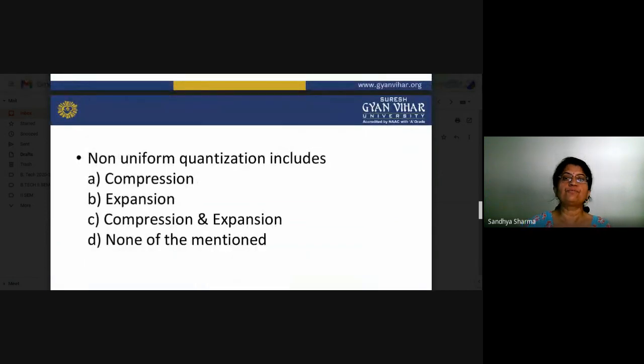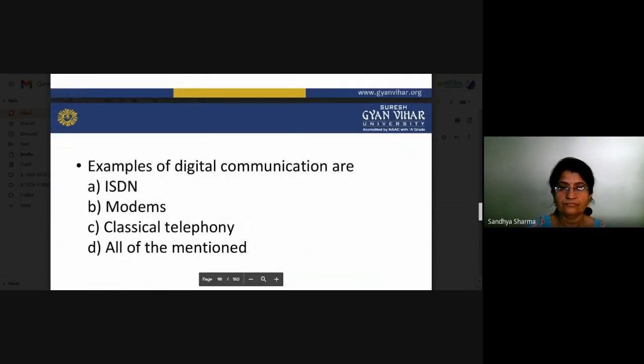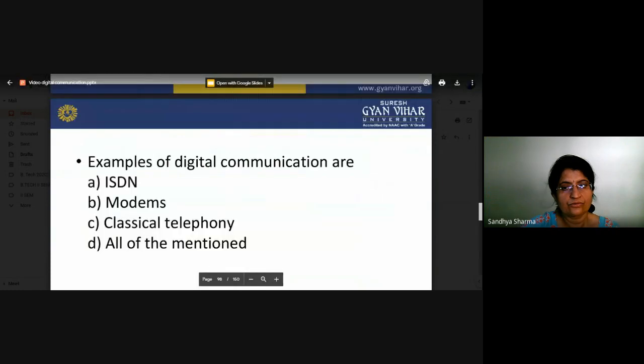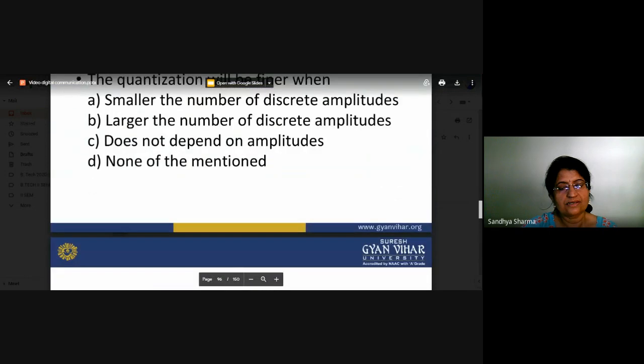So that is non-uniform quantization. In which part does non-uniform quantization exist? Basically, if you are talking about non-uniform quantization, that is a combination of uniform quantization plus companding. So there are some examples of digital communication systems. Which one is more of the digital pattern? So this is the speed objective which we can see.